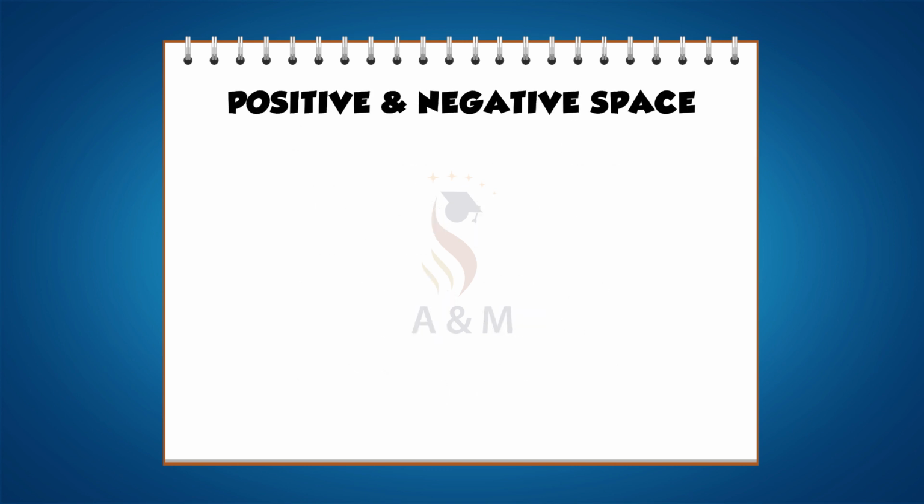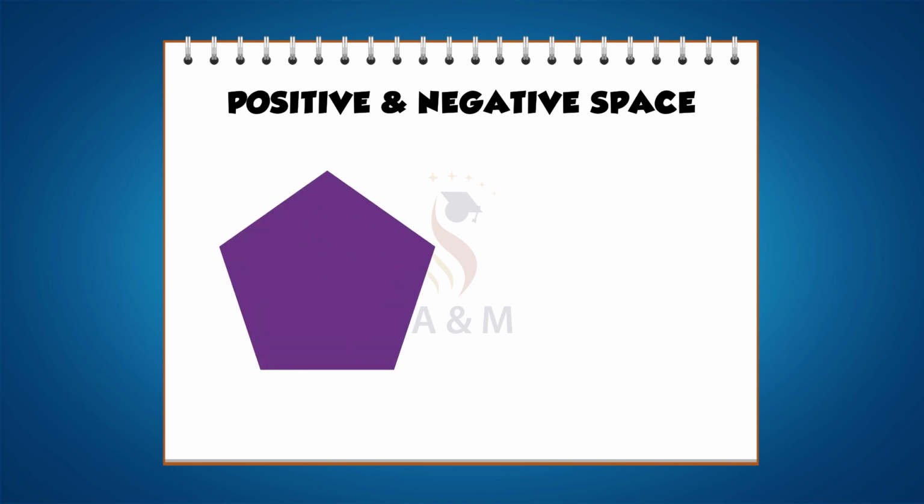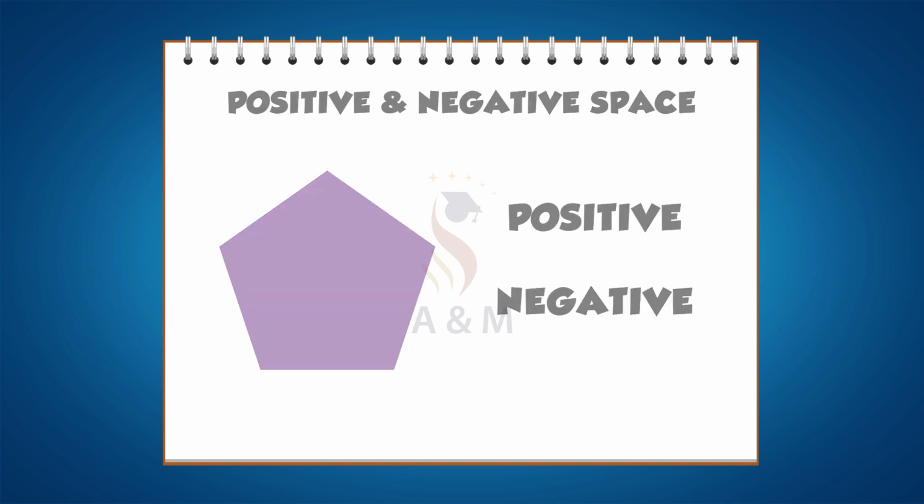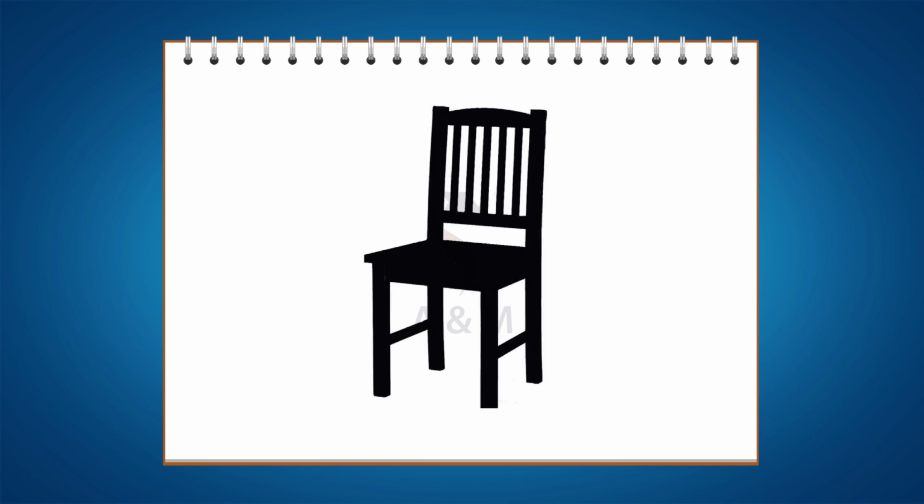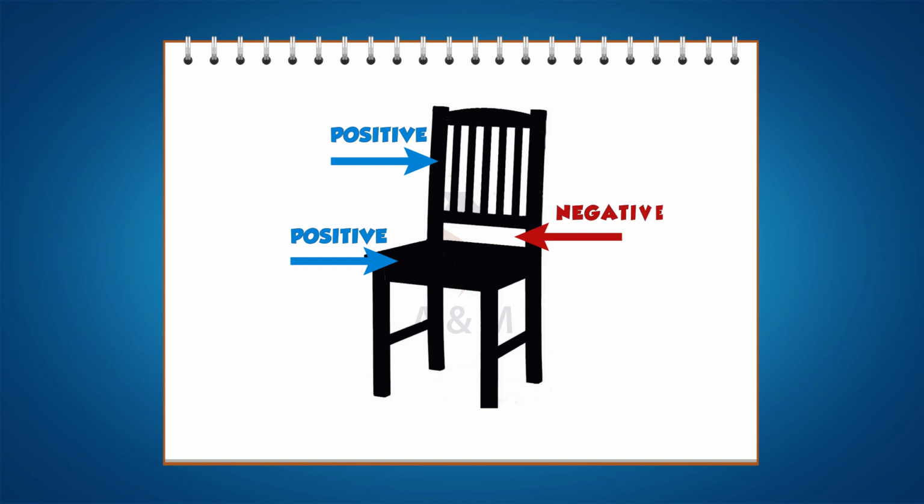Next, positive and negative space. All shapes can be described as either positive or negative. Let's take a look at this image. Here, positive shapes are the shapes of actual objects, whereas negative shapes are the areas between these objects. The way positive and negative shapes act together creates the atmosphere of a composition.